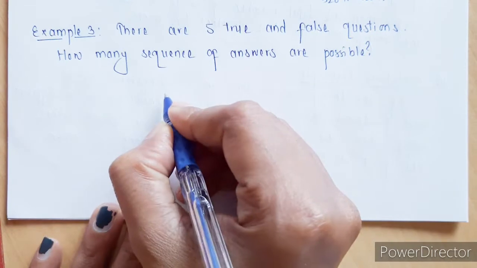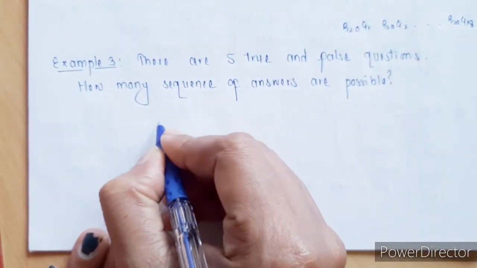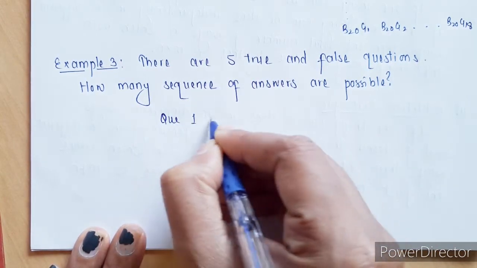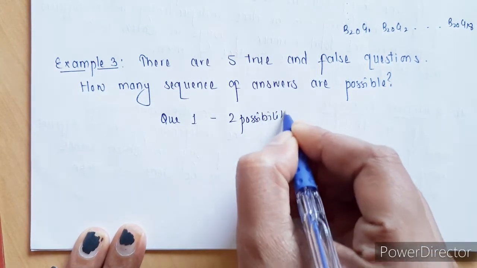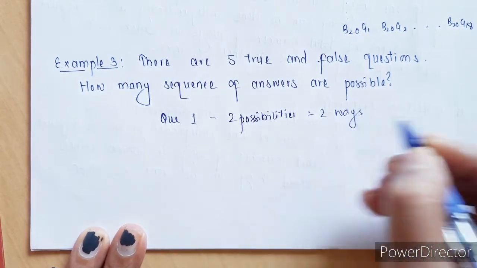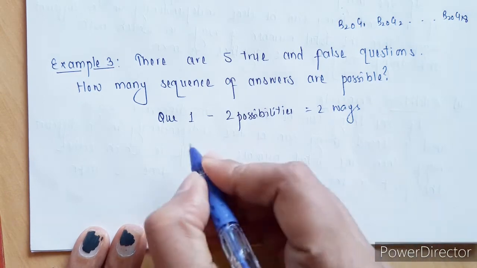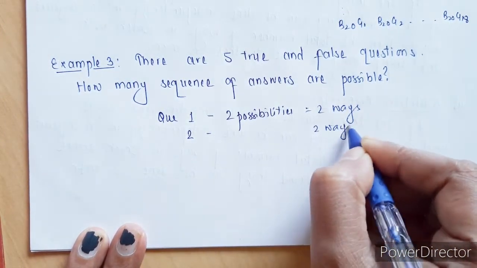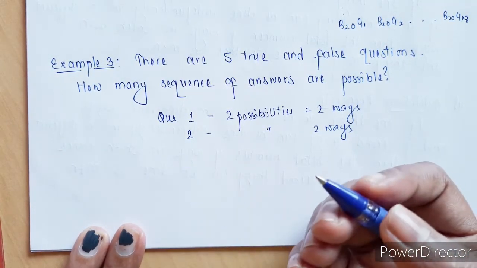So for the first question, there are 2 possibilities, or we can say there are 2 ways of answering the question. It can be either true or false. Similarly for question 2, there are 2 possibilities, so 2 ways. Again for 3, 4 and 5th.